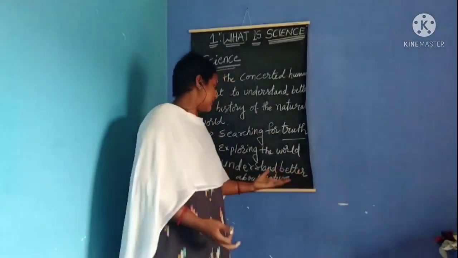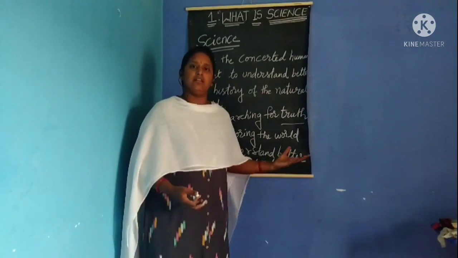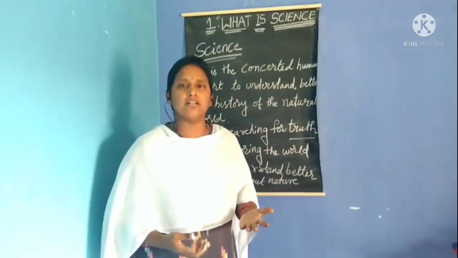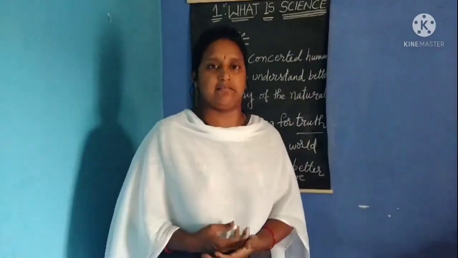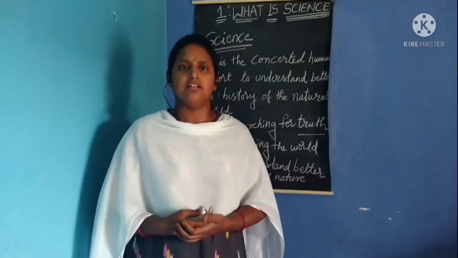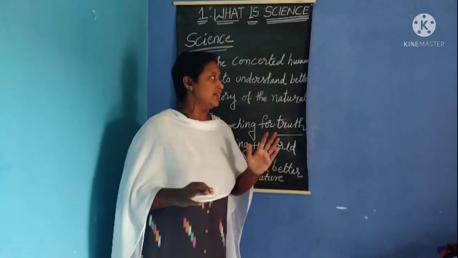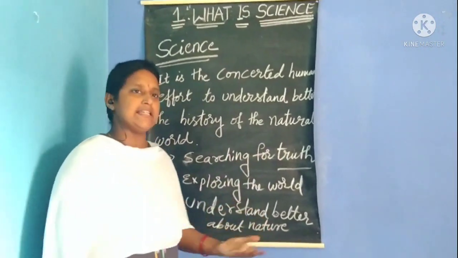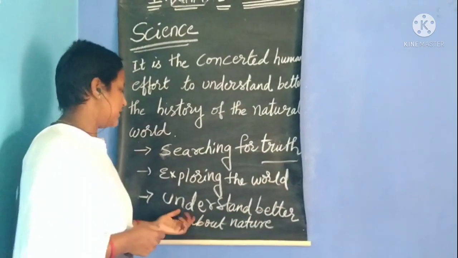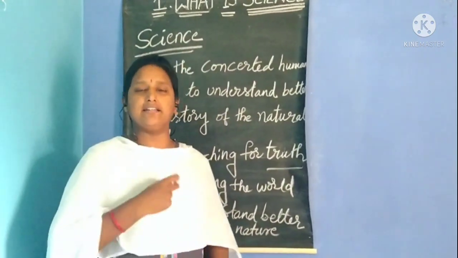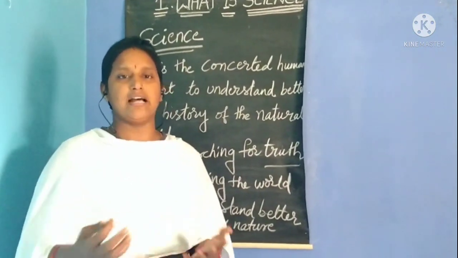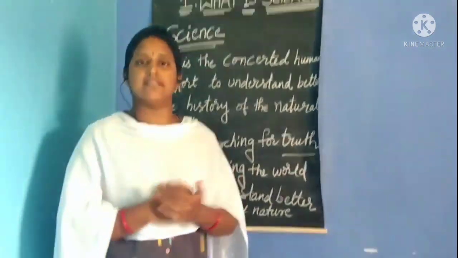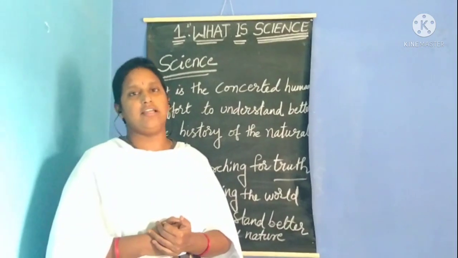Because of this better understanding, the information we are getting has led to inventions and discoveries. Okay children, so science is searching for truth, science is exploring the world, science is to understand the nature. And the last is, science is to gain knowledge.